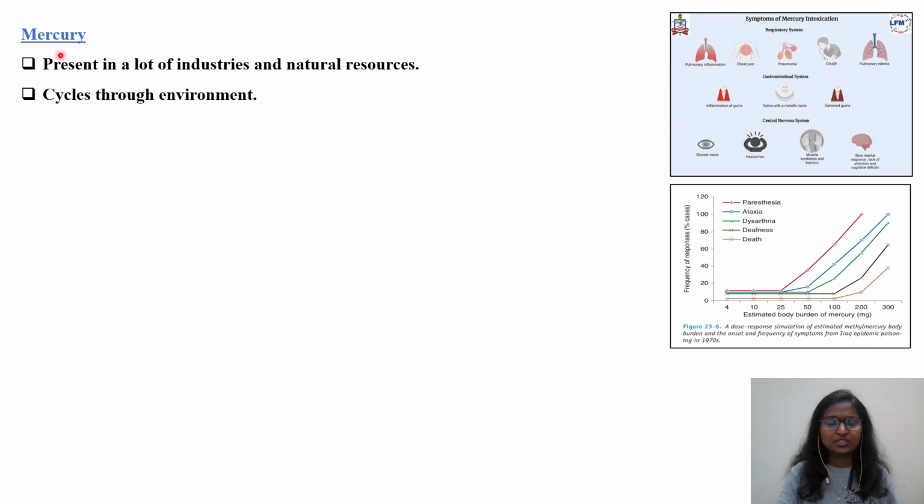So let's see what this mercury is. It is present in a lot of industries and natural resources, as I said. It might be there in the water bodies, in the soil, on the plants, or on the fruits and vegetables which we consume. Mercury cycles through the environment. At this point you have to remember bioaccumulation, biopersistence, biomagnification.